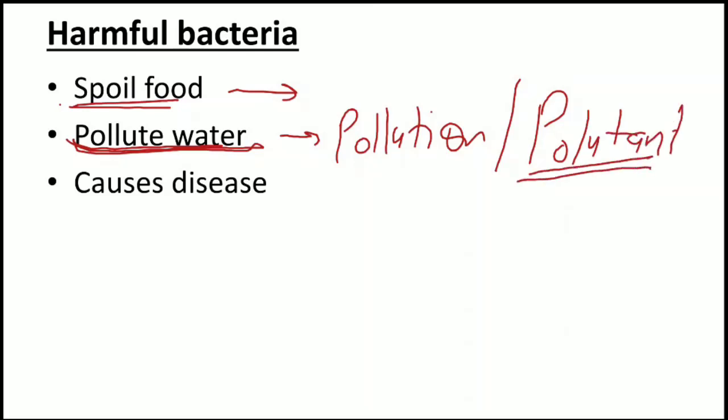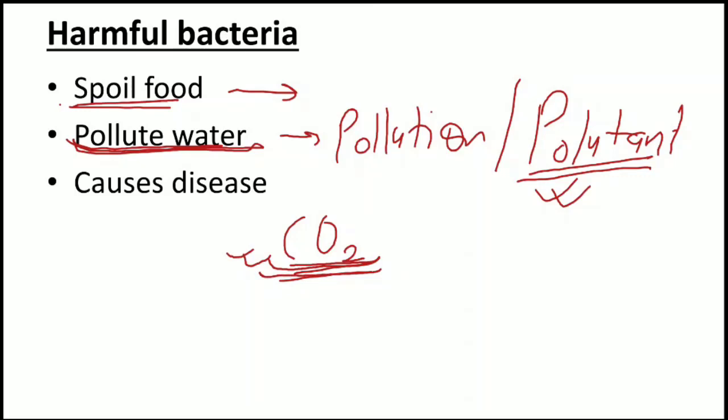If I am saying any molecule is a pollutant, suppose I take one example, CO2. What do you think about the CO2? CO2 is a pollutant. Pollutant means anything which is causing the pollution, simply. Anything which is causing the pollution is known as a pollutant. Now can you tell me whether CO2 will be called a pollutant or not? Just think. If we are saying that it is a pollutant, basically before that we need to know the actual meaning of pollution.